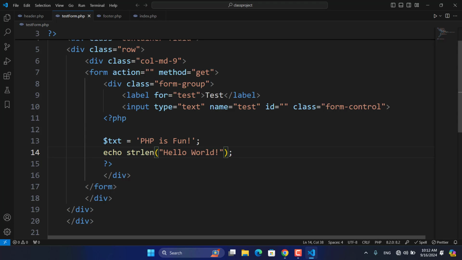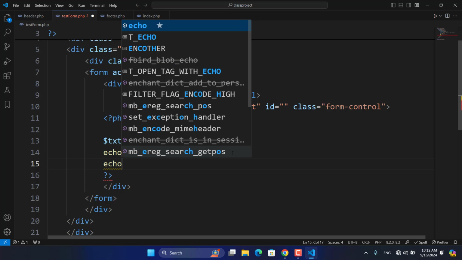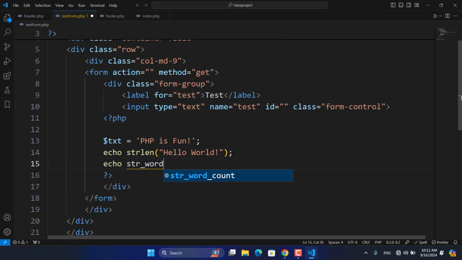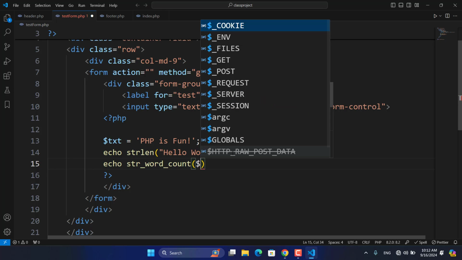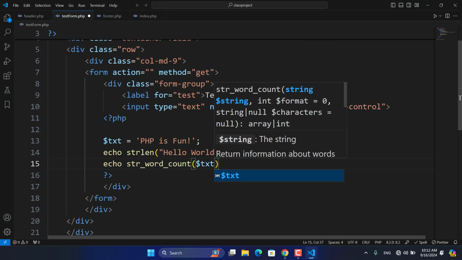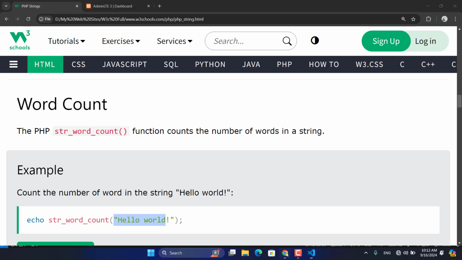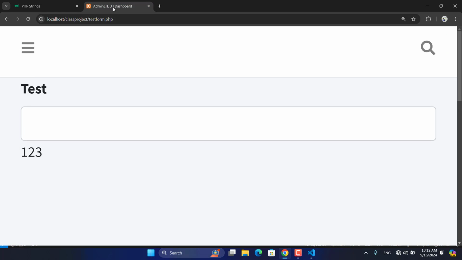So we have strlen. Now we need to use str, which is the shortcut for string, then word count. Then put the txt. So in our txt variable we have 3 words: PHP is fun. Let's see how many it will show us. Now it says that we have 3.